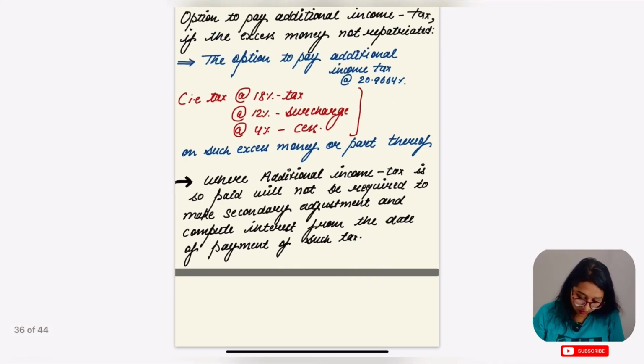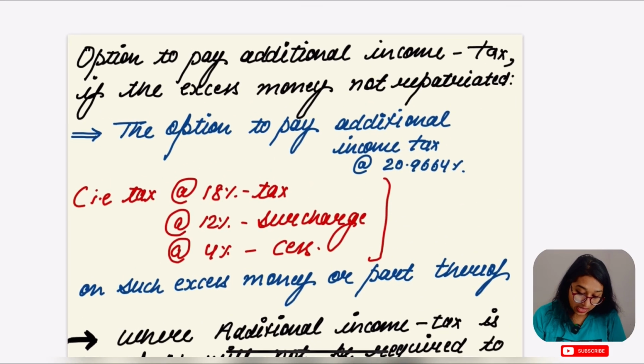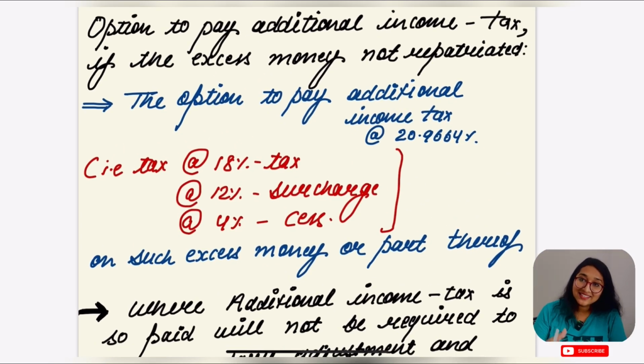Yes. This was the very first option, when the SSE and associate enterprise are not giving back the excess amount to India within 90 days of the order. And one more thing: once it is deemed as an advance given by the SSE, they will charge interest on a regular basis, and tax is of course paid on the interest amount, whether you are going to receive that amount or not.